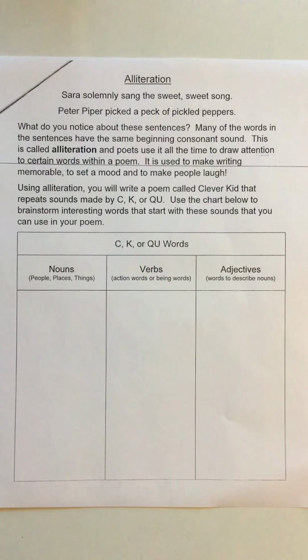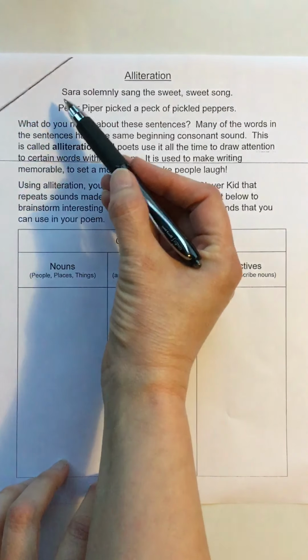Hi everyone, in this video we're going to talk about another literary device that poets often use called alliteration. I'm going to read the first two sentences and I want to see if you can hear the similarities between these two sentences. Sarah solemnly sang the sweet, sweet song. Peter Piper picked a peck of pickled peppers. What did you notice that both of these sentences had? Did you notice that both of these sentences had consonant sounds that were the same?